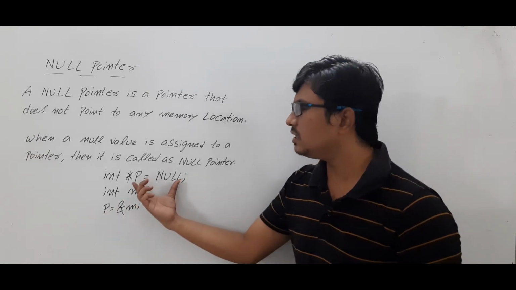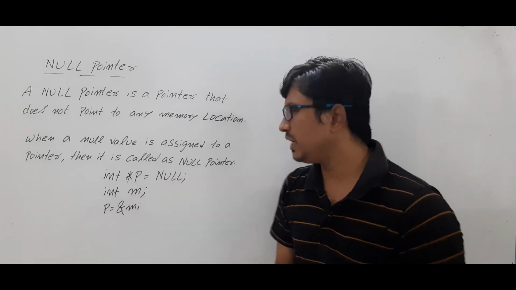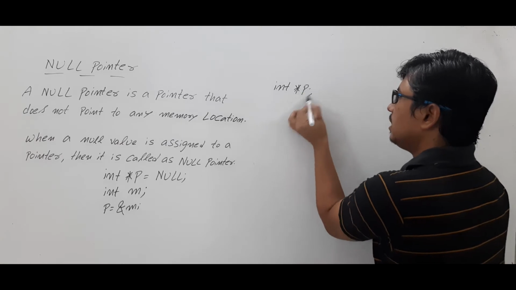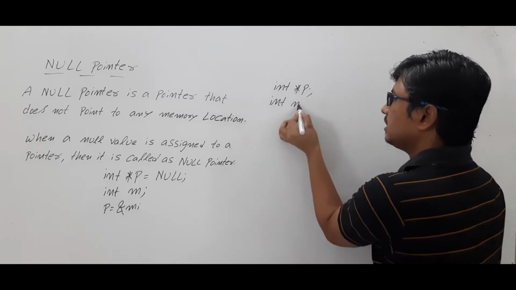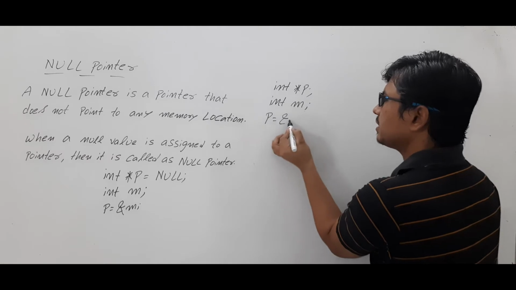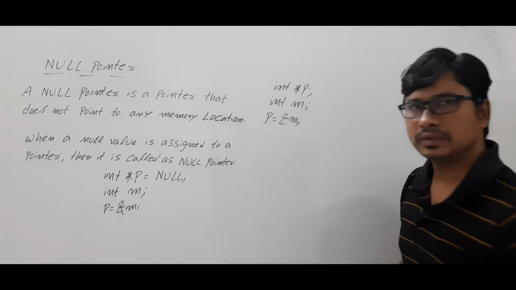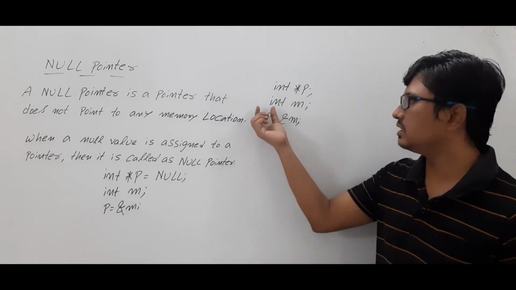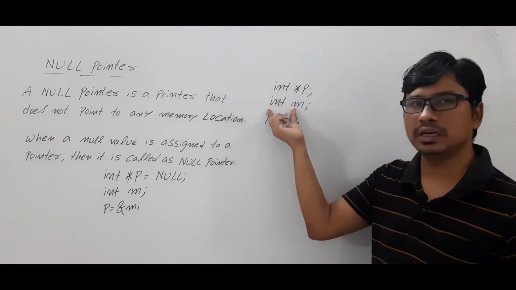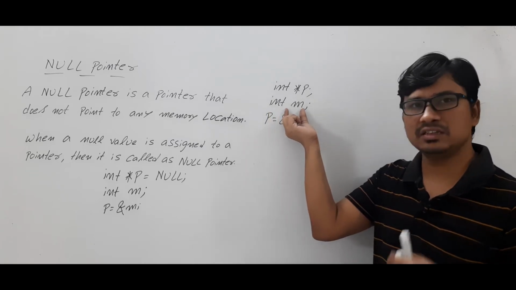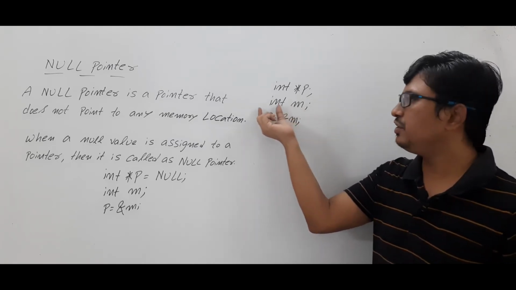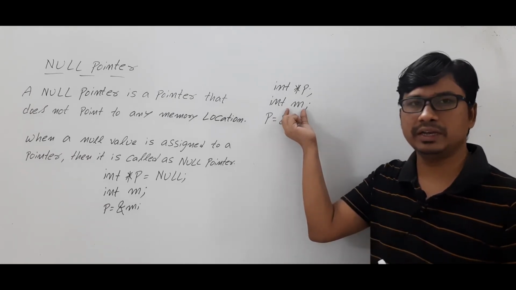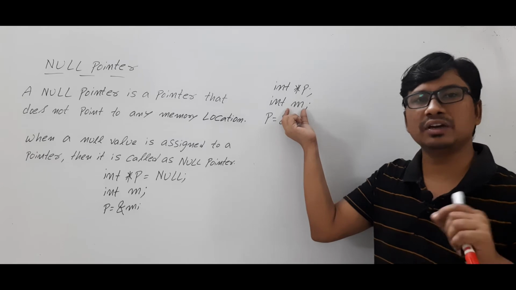Now why should we declare like this? Why can't I declare like this? If I write int *p and after that I have written int m and then I have written p = &m. Now look at this one. If it is a static variable or a global variable, then the default value which is there in this variable m will be 0. If it is a local variable, if you do not assign any value to this variable m, then by default it will have a garbage value.